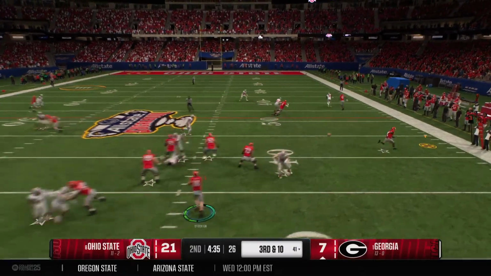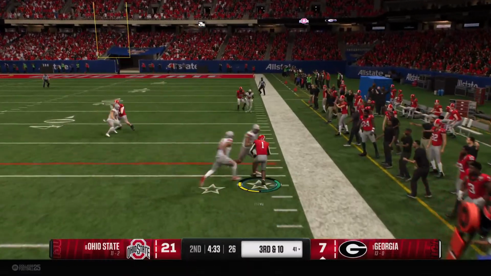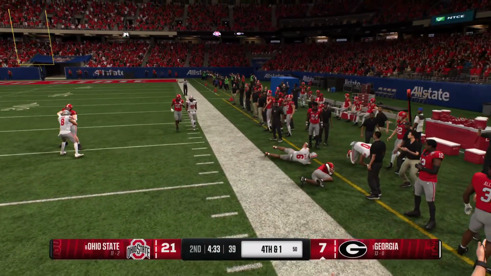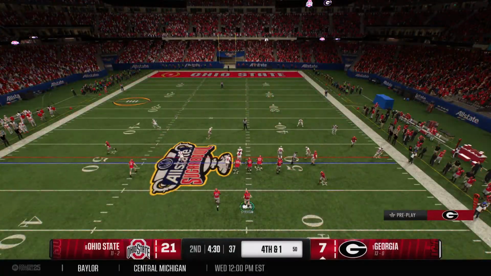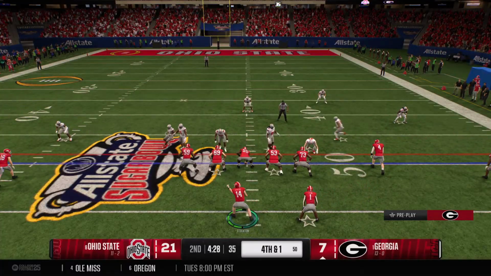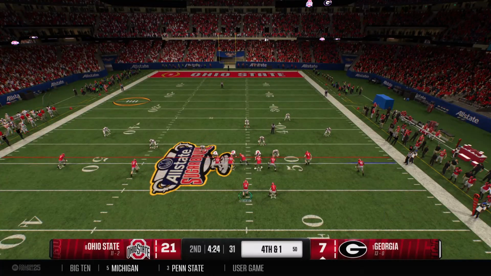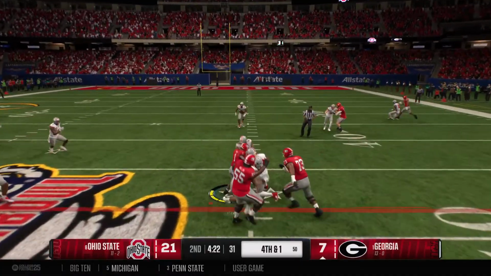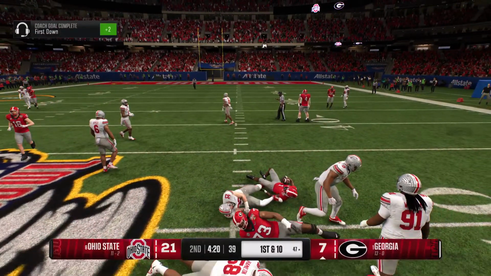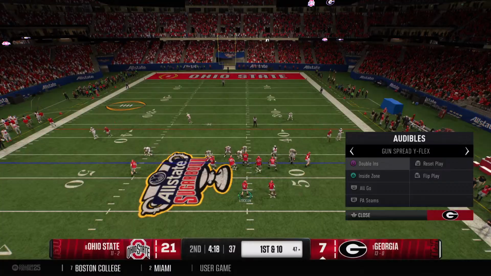Dropping back, they're going to throw for the first down. Makes a quick grab. Heads out of bounds as a short gain on the play. Dogs come to the line in the hurry up. Here we go, 4th down. They'll try to run for it. Brought down to the 47, and that will move the sticks.